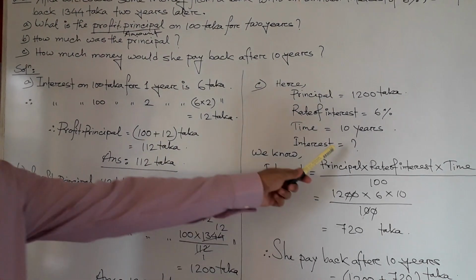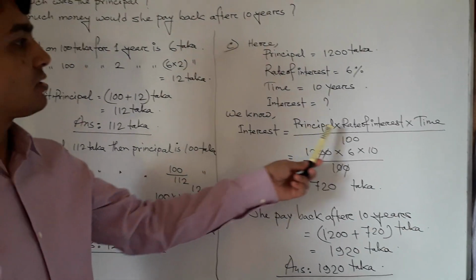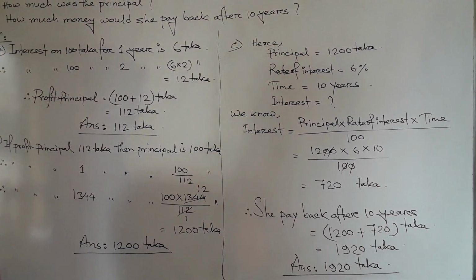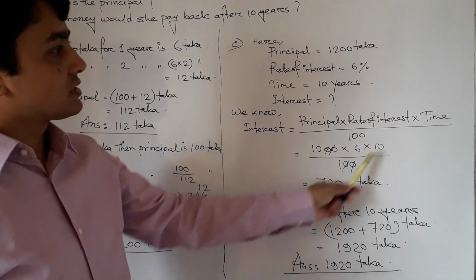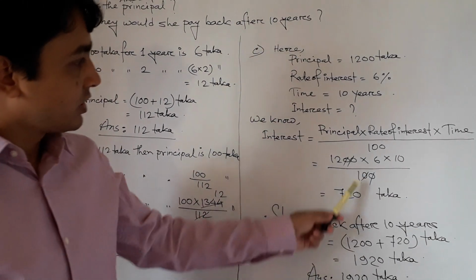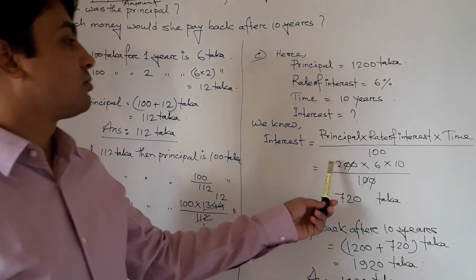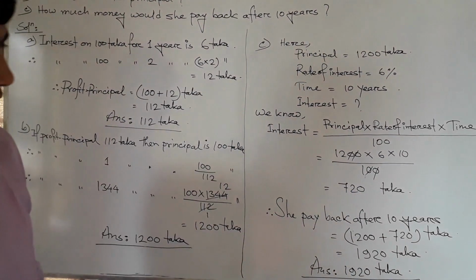Now find interest. So we know the formula of interest is principal multiply rate of interest multiply time divided by 100. Here principal is 1,200, rate of interest 6 and time 10 and then 100. If we cut the 0, then we multiply 12, 6 and 10, that is 720.